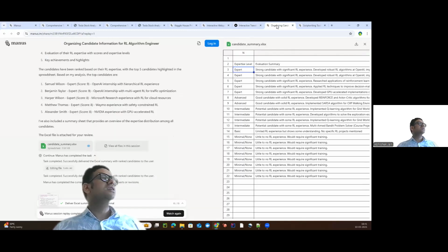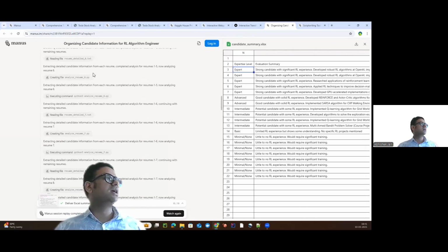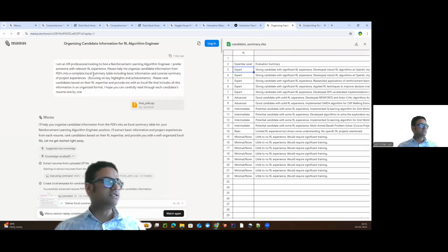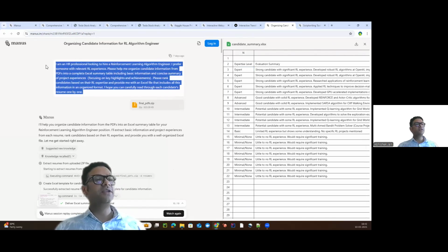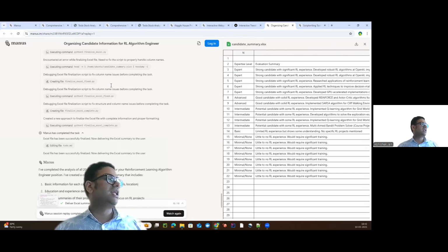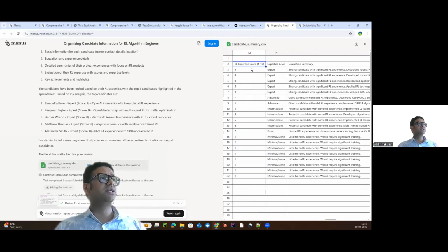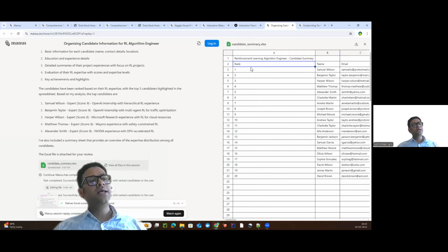Another one is a very, very interesting one for the HR folks. What they have done is created this multi-agent system where they are analyzing all the resumes which they get for any opportunity. They have taken a case for reinforcement learning algorithm engineers, and they got 20 resumes, and we can see how it is able to analyze them, and eventually it gives us this CSV or Excel sheet where we can see all the information regarding those resumes.